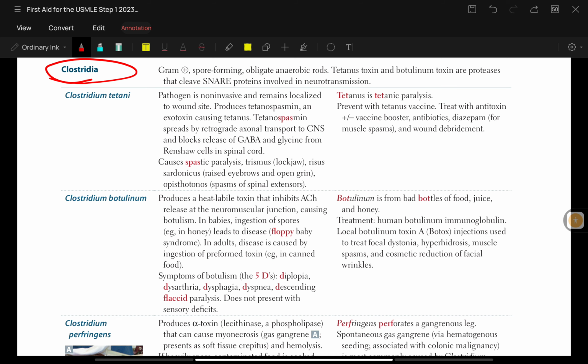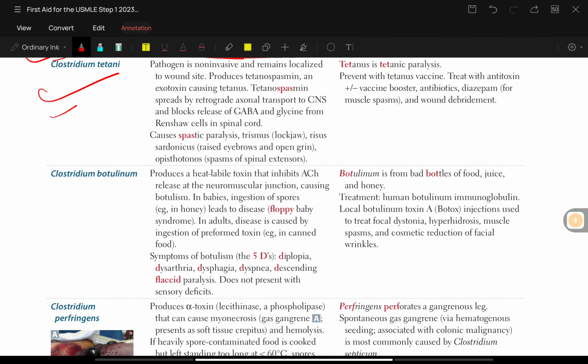Now talking about Clostridia, which are gram-positive spore-forming obligate anaerobe rods. Tetanus toxin and botulinum toxin are proteases that cleave SNARE proteins involved in neurotransmission.